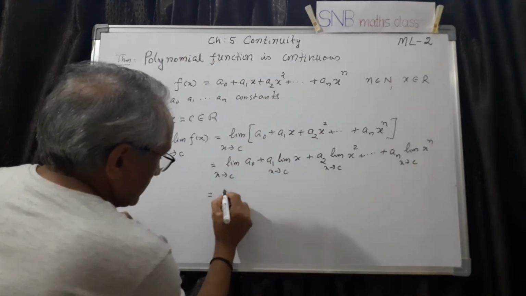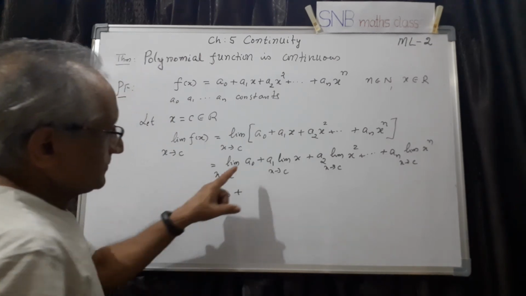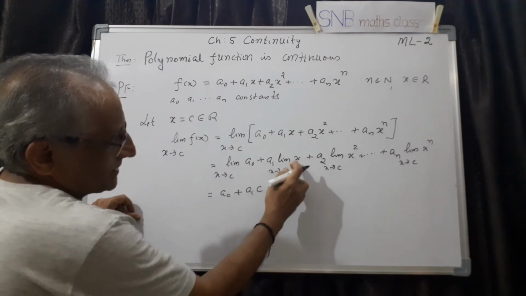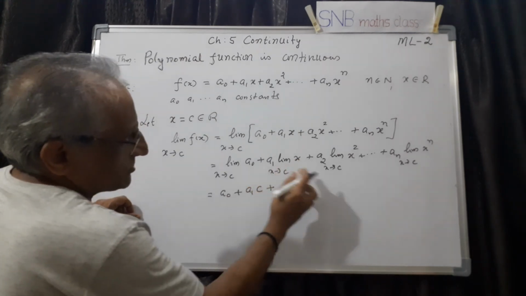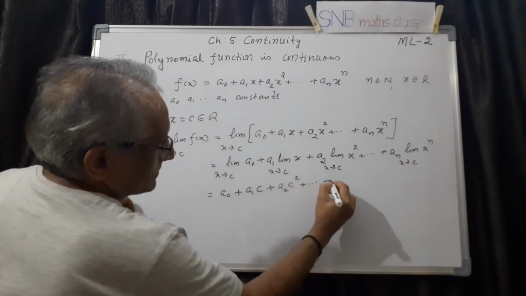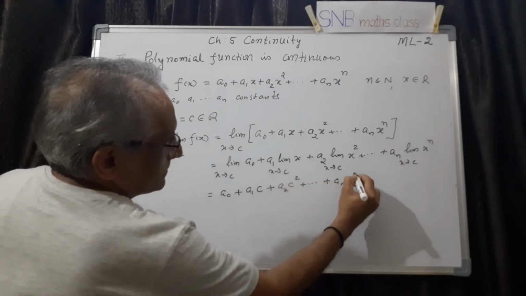So this is a naught. First one is a naught. Second one is a1c, because when x tends to c, x will be c. So plus, substituting directly, a2 c square, etc. What happens? This will be an c power n.